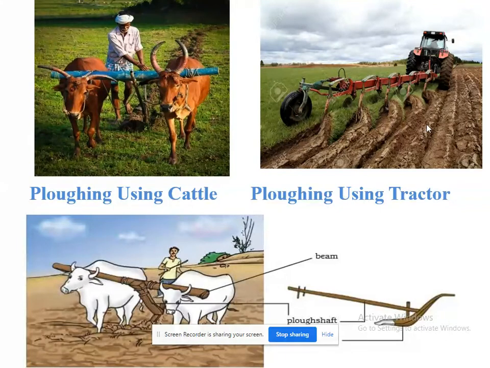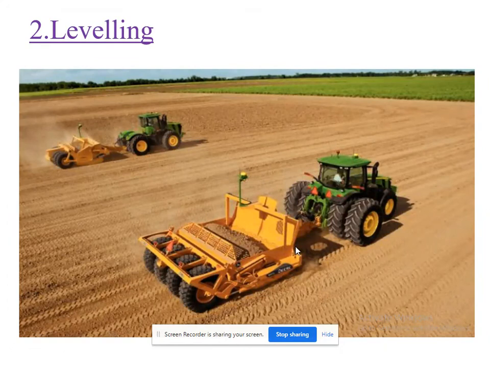So this is the first step of preparation of soil, and we have seen some benefits of plowing. Next process is leveling. Why do we do this leveling? See here, the plowed soil often may have crumbs. Crumbs means big pieces of soil.